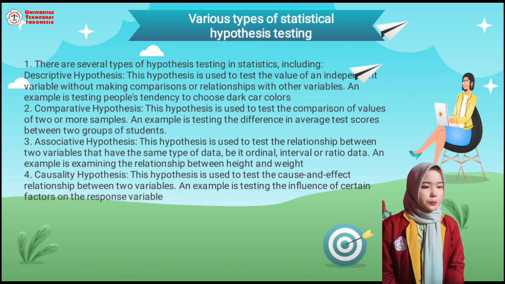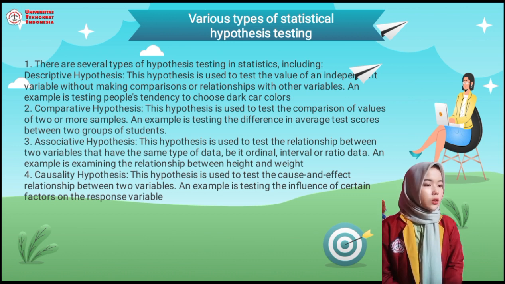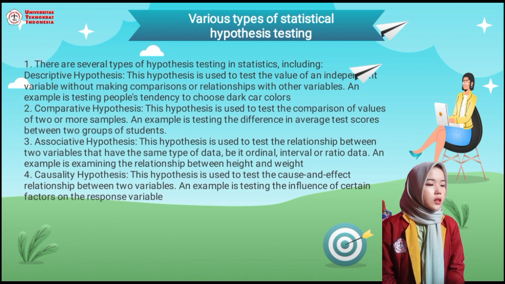3. Associative hypothesis. This hypothesis is used to test the relationship between two variables that have the same type of data, within ordinal, interval, or ratio data. An example is examining the relationship between height and weight. 4. Causality hypothesis. This hypothesis is used to test the cause and effect relationship between two variables. An example is testing the influence of a certain factor on the response variable.